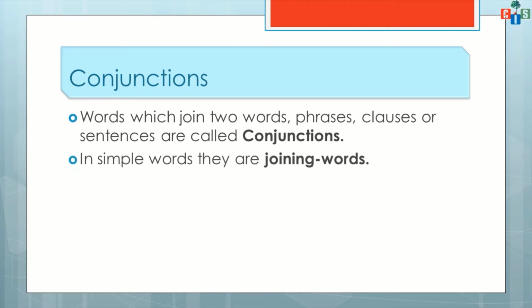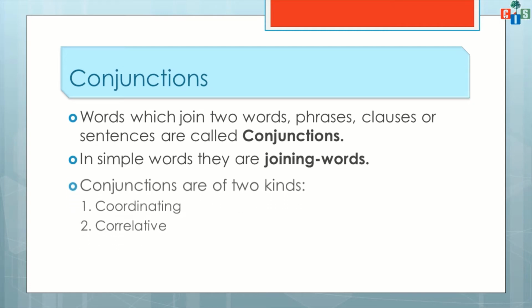And in simple daily-life terms, the words which are joining different words can be called conjunctions, meaning joining words. If we ask what conjunctions are, in simple way the answer is joining words, right?